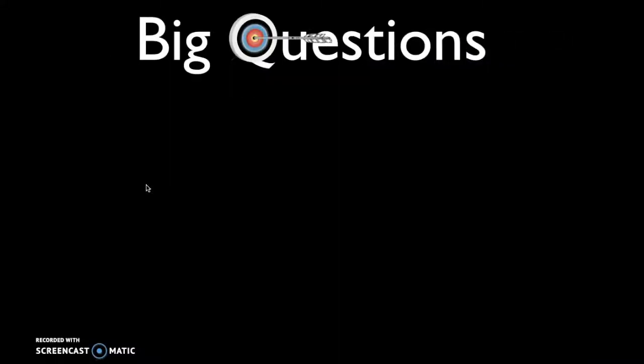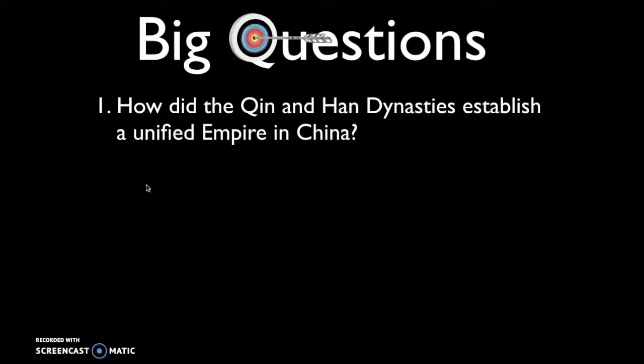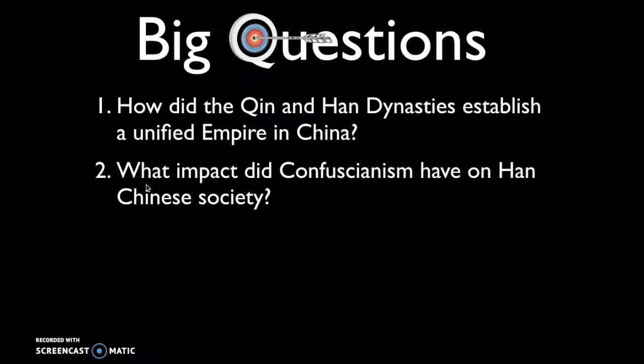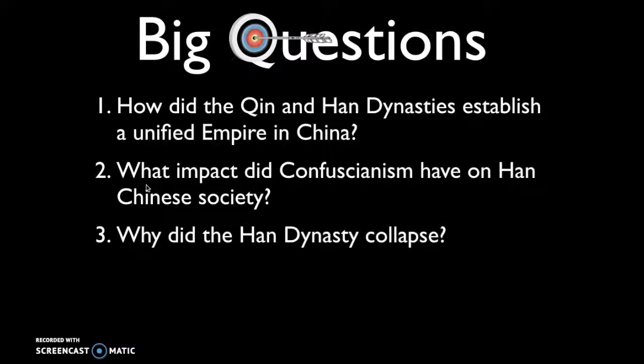As a result of watching this video, you should be able to answer these three questions. 1, how did the Qin and Han dynasties establish a unified empire in China? 2, what impact did Confucianism have on Han Chinese society? And 3, why did the Han dynasty collapse?